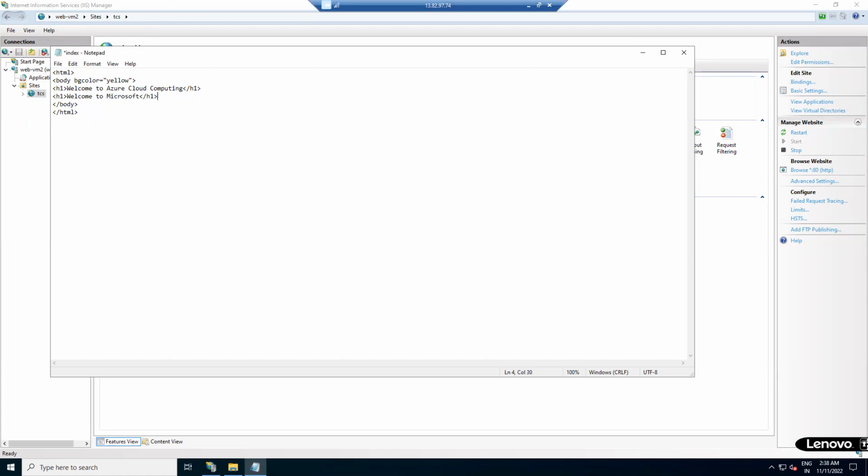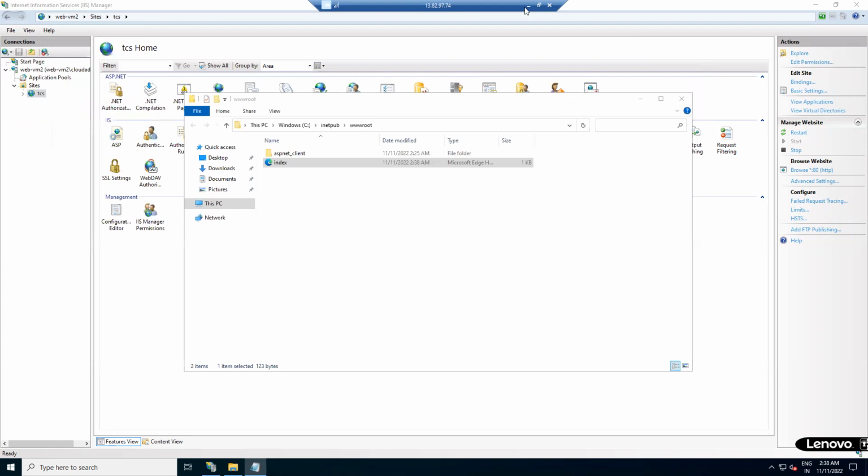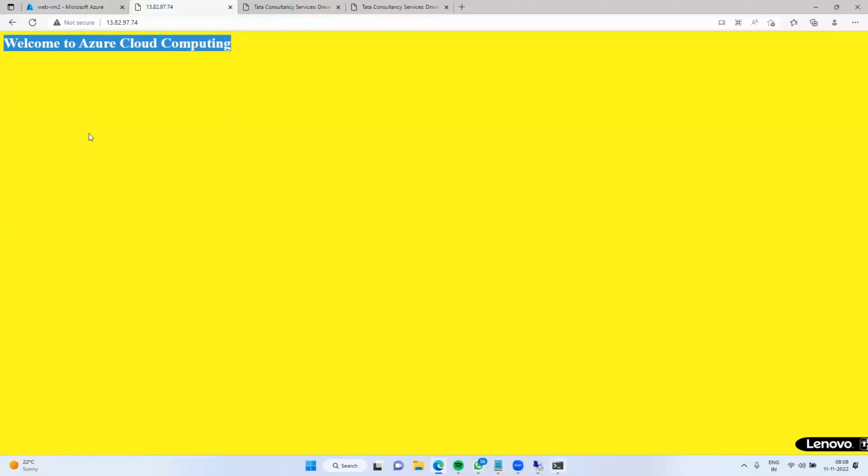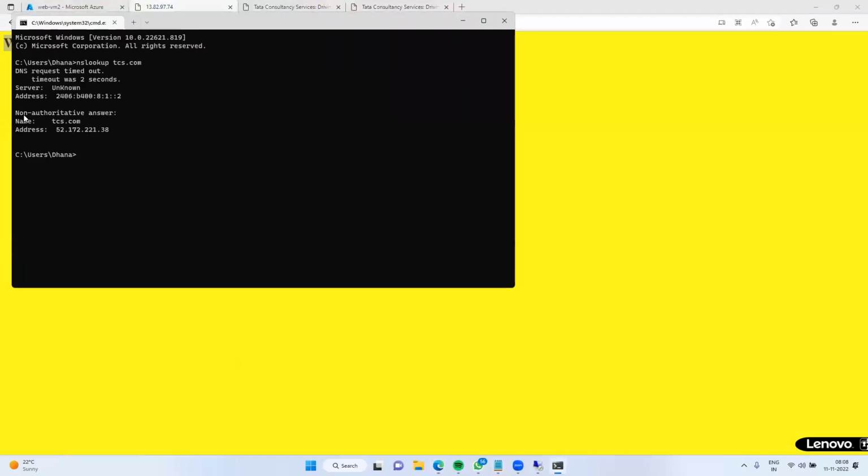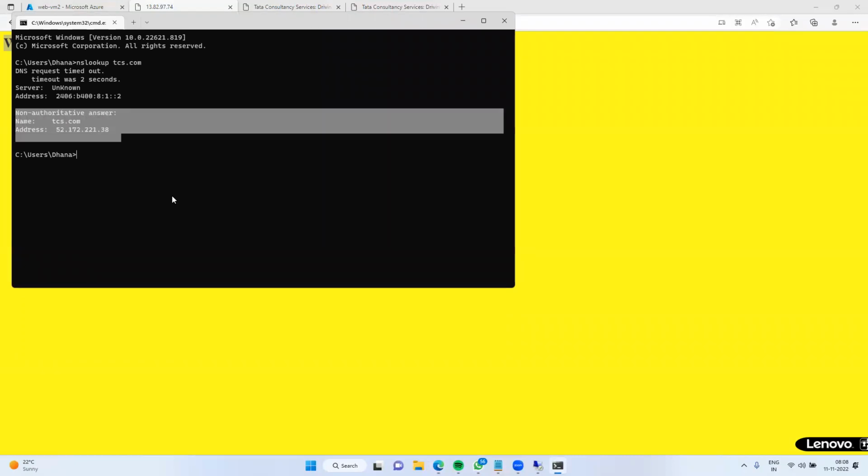Sir, in CMD we had two servers, two IP addresses. The first one is ours and the second one belongs to the portal, right? Yes, correct. And above there is also another address.